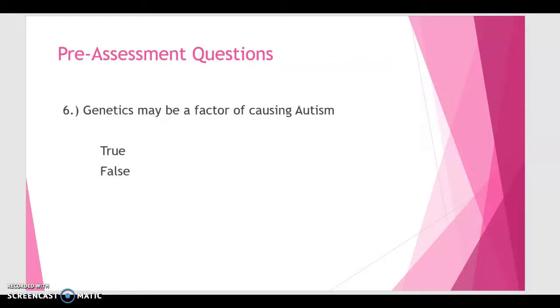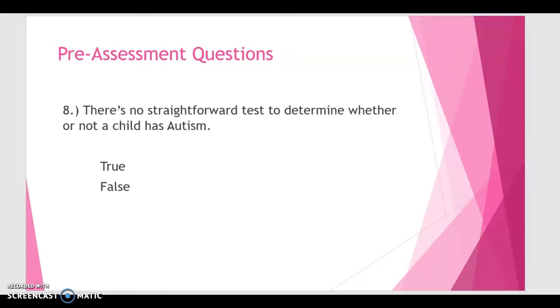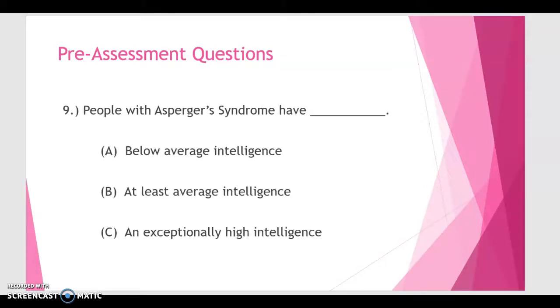Question number 6. Genetics may be a factor of causing autism. True or false? Question 7. Children with autism frequently prefer to keep a strict order around themselves. True or false? Question number 8. There's no straightforward test to determine whether or not a child has autism. True or false?